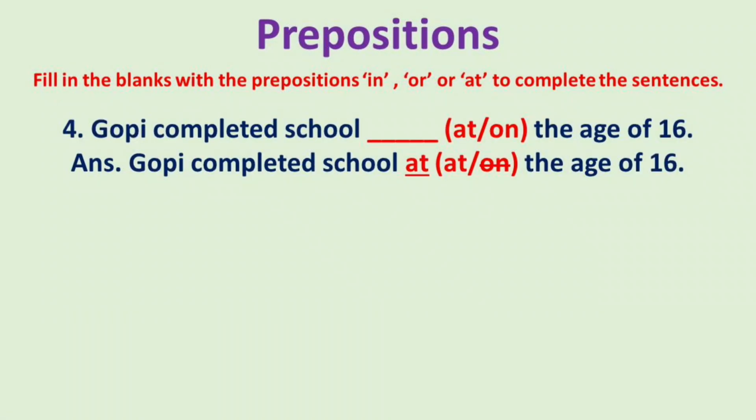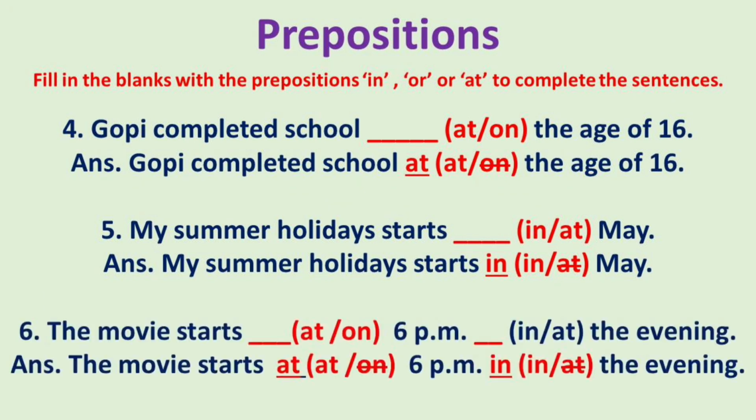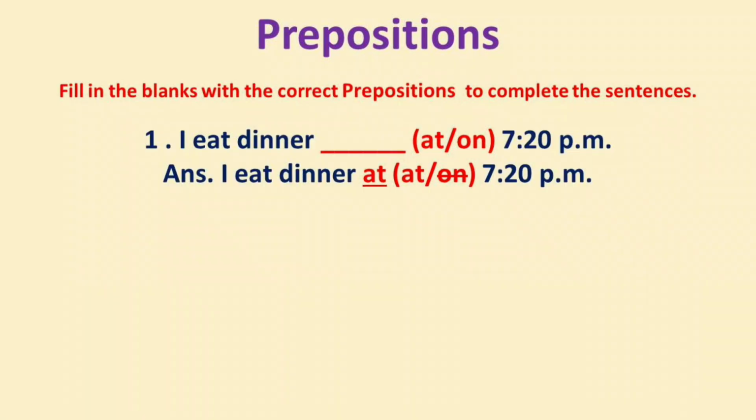4. Gopi completed school dash at or on the age of 16. The answer is, Gopi completed school at the age of 16. 5. My summer holiday starts dash in or at May. The answer is, my summer holiday starts in May. 6. The movie starts dash at or on 6 pm dash in or at the evening. The answer is, the movie starts at 6 pm in the evening. Do you understand, buddy? Hope you understand.